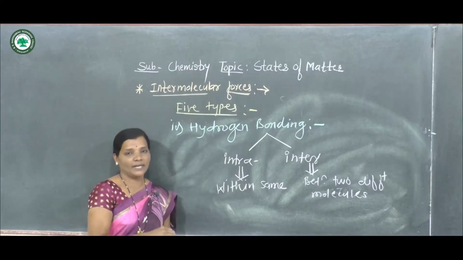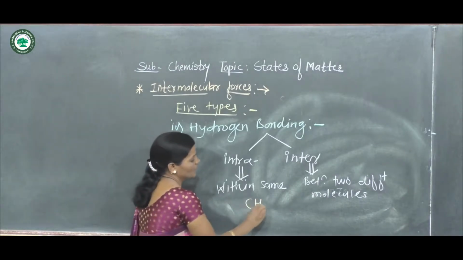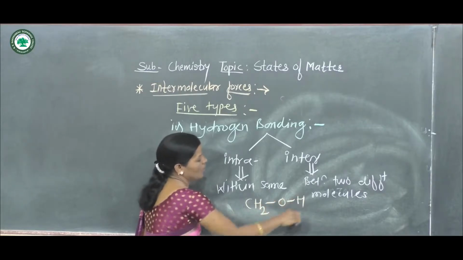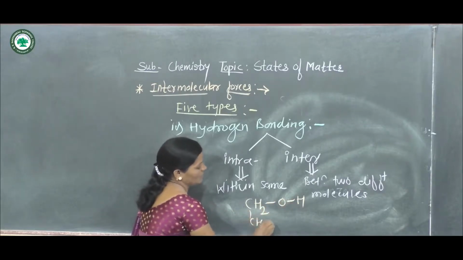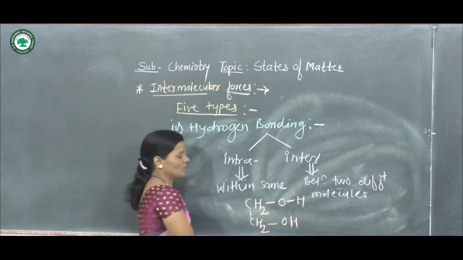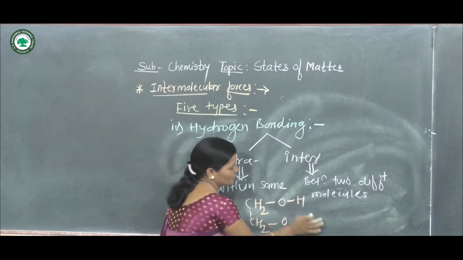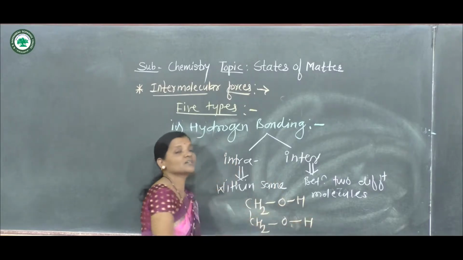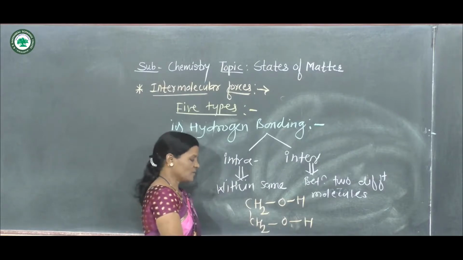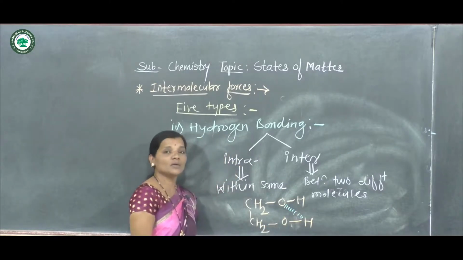Now let us see an example. For example, of intramolecular hydrogen bonding, take ethylene glycol, having formula (CH2)2(OH)2. Here the oxygen of the first hydroxyl group shows interaction with the hydrogen atom of the second hydroxyl group.